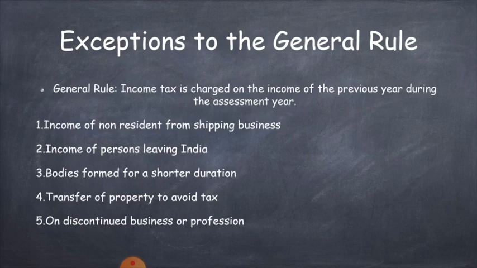They cannot pay tax in the next assessment year, because in the next assessment year there will be no business, there will be no entity. So when they decide to quit or discontinue their business, they have to pay tax. For example, if any business wants to discontinue or dissolve on 30th of this September, they have to pay tax till that date in the same assessment year, that is in the year of